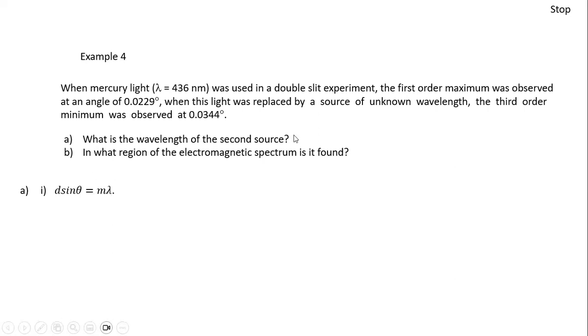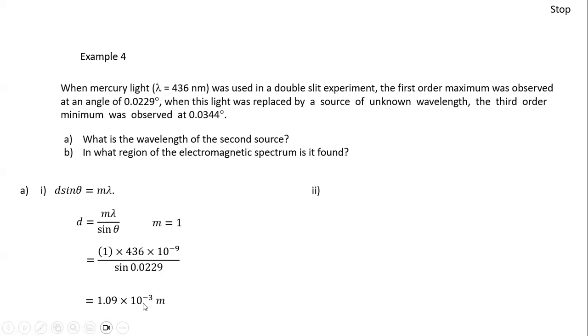Since we are describing the first-order constructive interference, we can set m to be 1. The first part is to find d, the separation between the two slits. Since you're given m, lambda, and theta, we can find the value of d. The slits are basically about 1.09 millimeters apart.